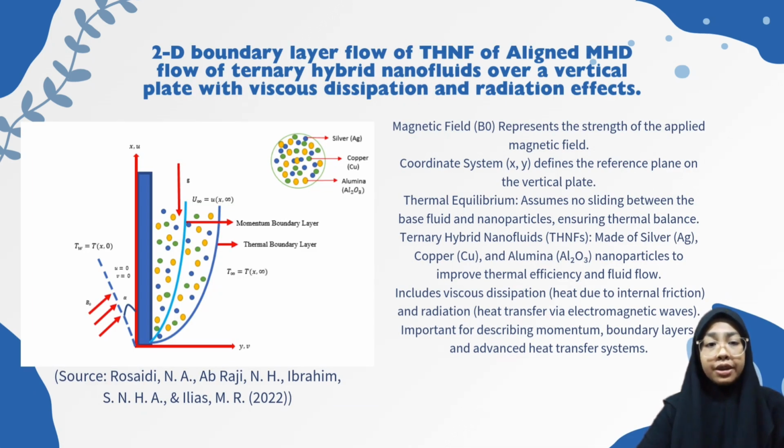For the 2D boundary layer, for the magnetic field, B naught represents the strength of the applied magnetic field, and the coordinate system X and Y define the reference plane on the vertical plate. For the thermal equilibrium, assume no slip between the base fluid and nanoparticles, ensuring thermal balance. For the ternary hybrid nanofluid, we use silver, copper, and alumina nanoparticles to improve thermal efficiency and fluid flow. And then for viscous dissipation and radiation, heat transfer via electromagnetic wave is important for describing the momentum boundary layer and advanced heat transfer systems.